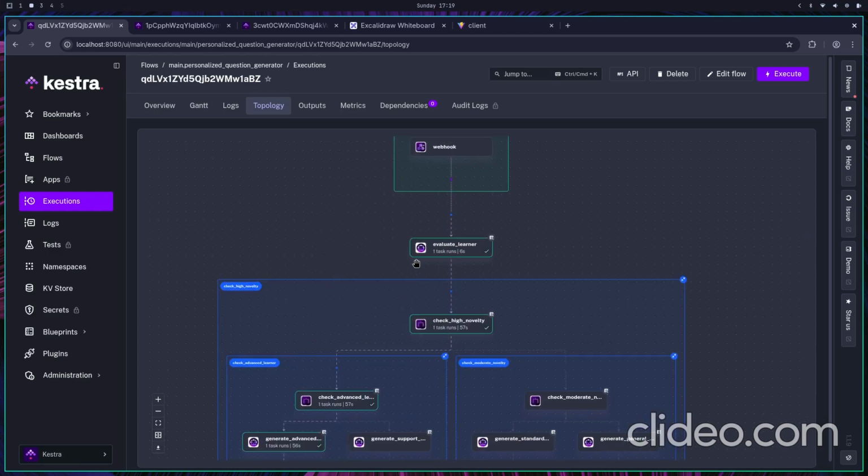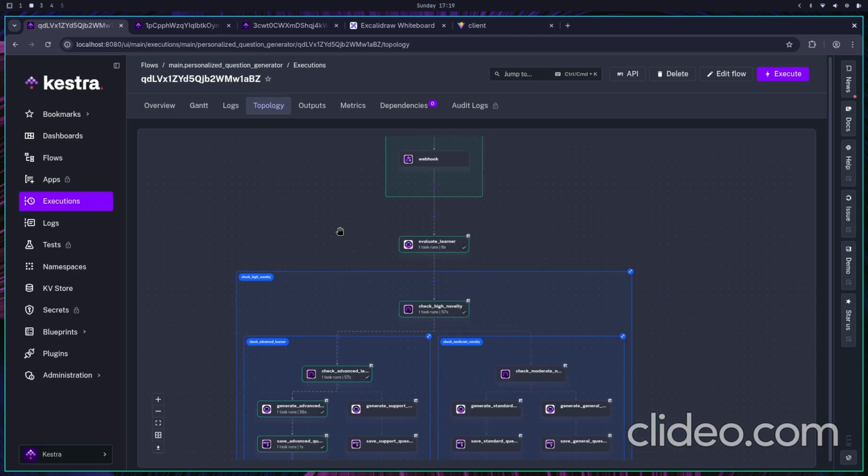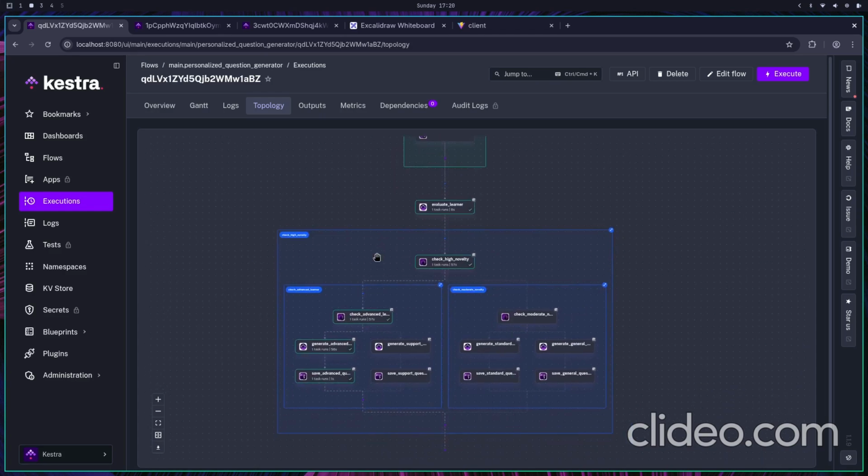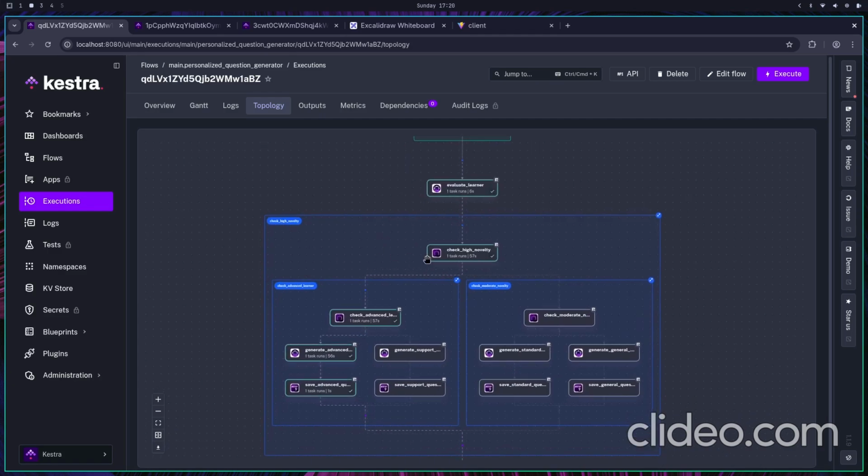The novelty score represents the amount of new questions that each learner has to see now. Someone who has performed very well and someone who needs extreme improvement would want to have a larger corpus to practice on. So on the basis of the novelty score, we branch off with the help of the core branching features in Kestra and trigger the needed AI agent to do the generation of the questions.